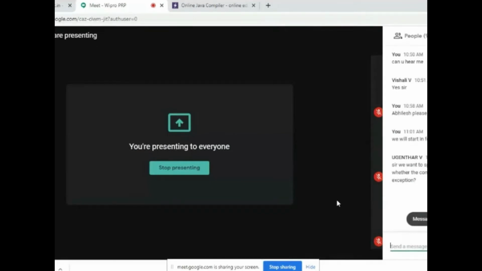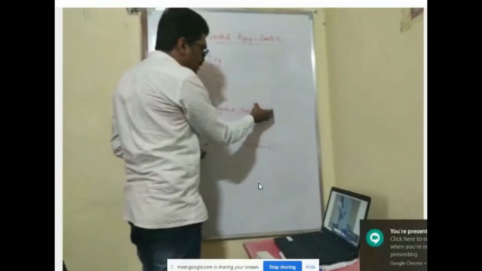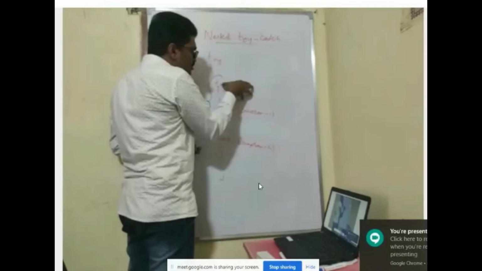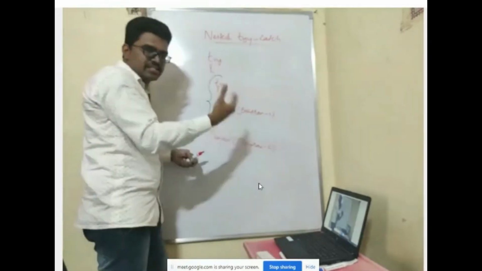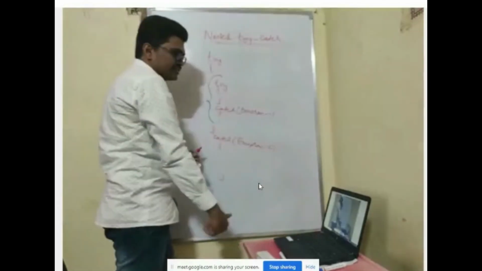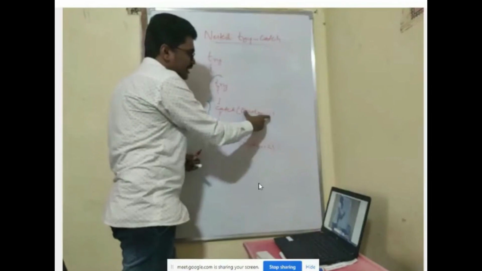Yes, sir, we want to specify the exception type, whether the compiler doesn't know the type of exception. No, we are not specifying the type. Type in the sense, we are specifying what class it is. It will automatically match the exceptions. Matching will be done automatically, but it is our responsibility to write these things and specify the type of the class.